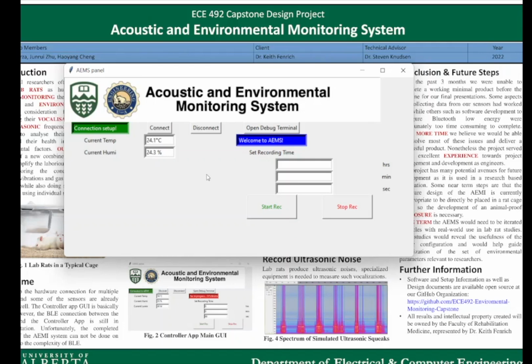Now if the researchers want to record all these parameters and ultrasonic waveform over a specific duration of time, we just type in the numbers here, say 5 seconds just for a quick demo, and then start by clicking the start button here. In real use, the timer can be set to be as many hours as the researcher wants, and once it is finished, the status bar will indicate that, and the recorded file will be saved onto the SD card.